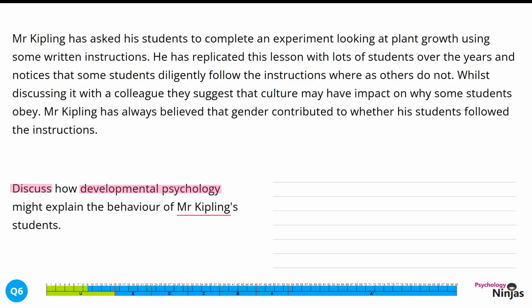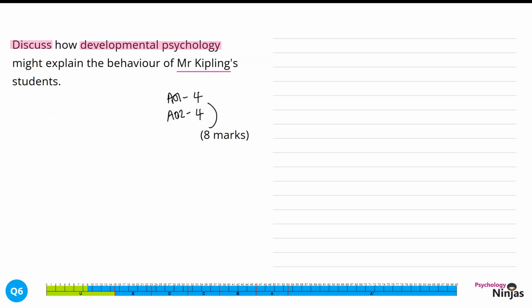So if we break our question down, half our marks are coming from AO1, which is our explanation of developmental psychology, looking at different ways in which people might develop. And then the rest of our marks are coming from AO2, which is how we've applied each of these factors to our particular STEM and the information we've been given. Our response is going to start with a factor that might affect development and how we grow up. We're going to look at culture first.